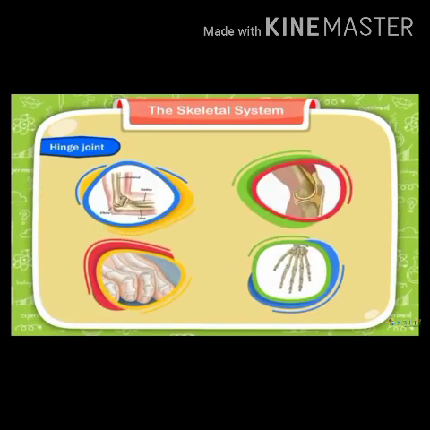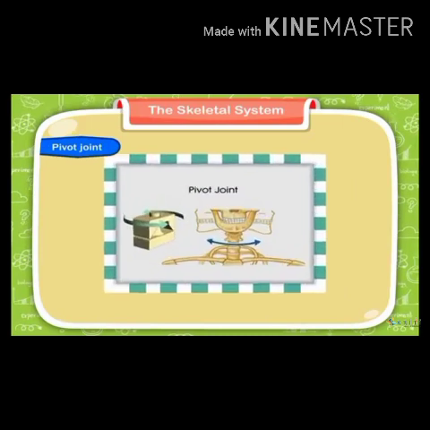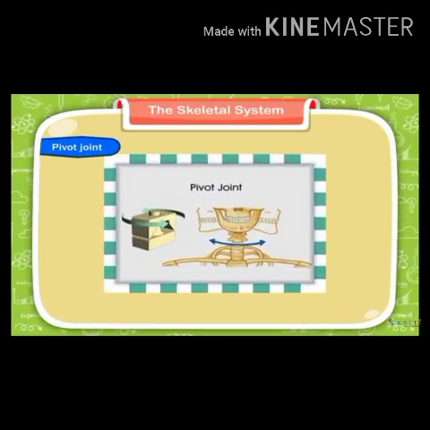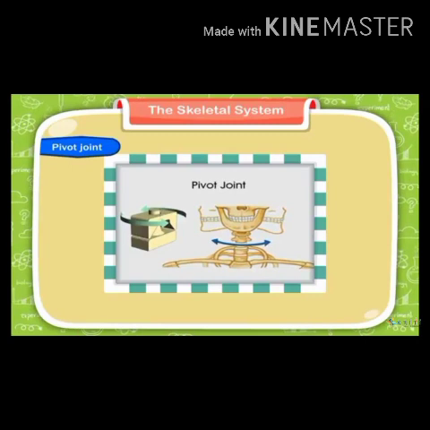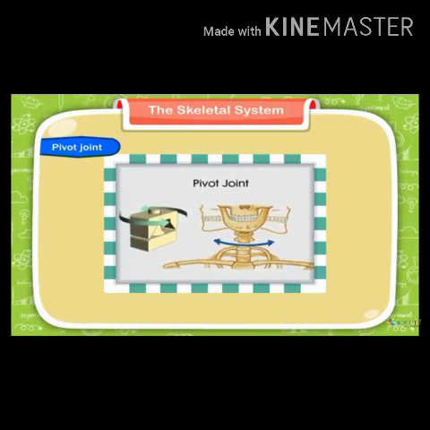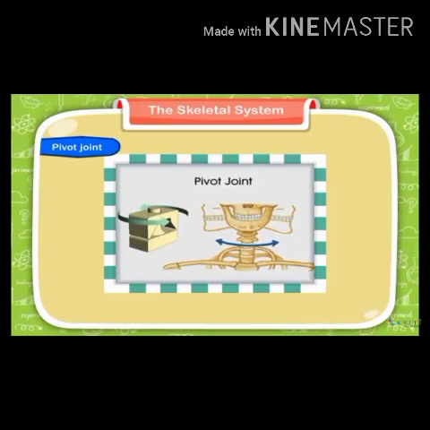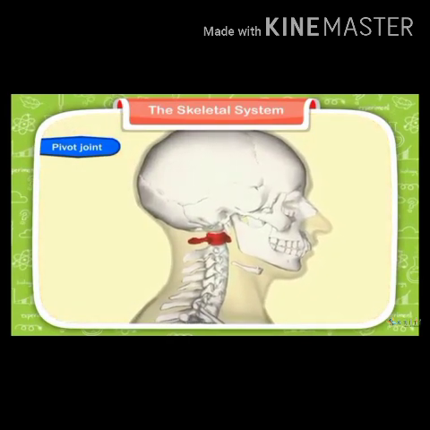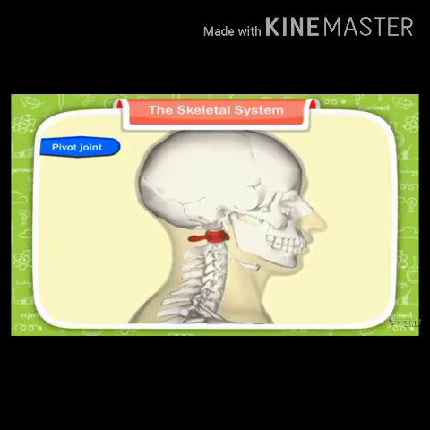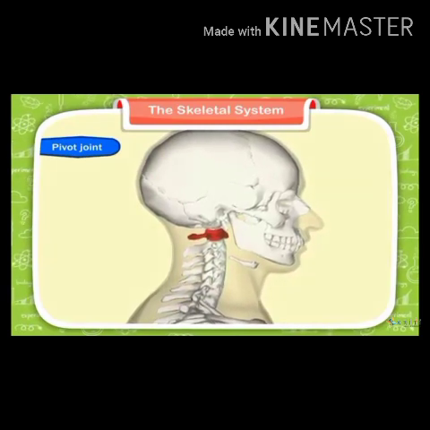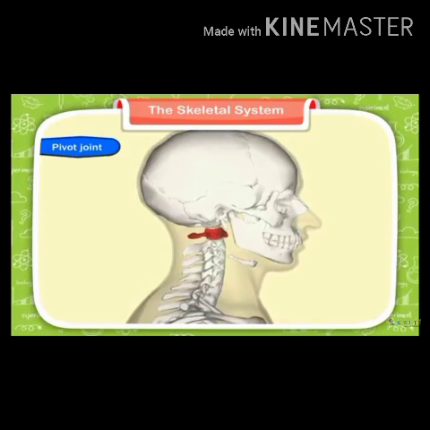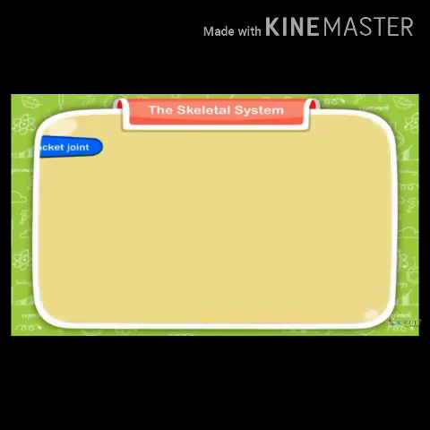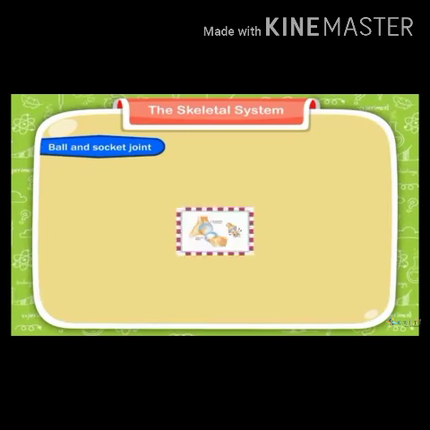Now we have studied the pivot joint. The joint which helps to join the skull to the back is called a pivot joint. It enables the head to move up, down and sideways. Our head is joined to our body with the help of the pivot joint.